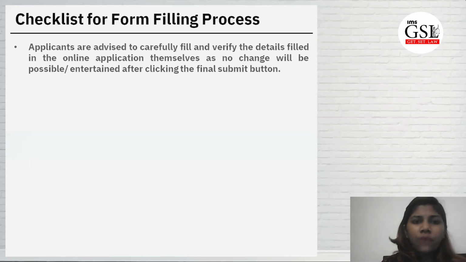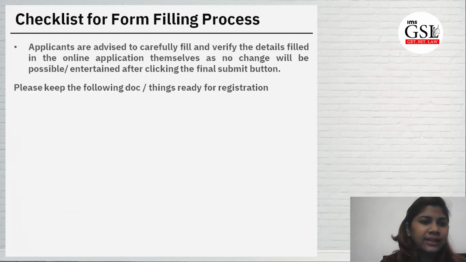When you're filling the form, make sure you're sitting and you have all this with you before you start filling your form. Applicants are advised to carefully fill and verify the details filled in the online application themselves, as no change will be possible after submit is clicked. So before submitting, go through it and make sure everything is there.